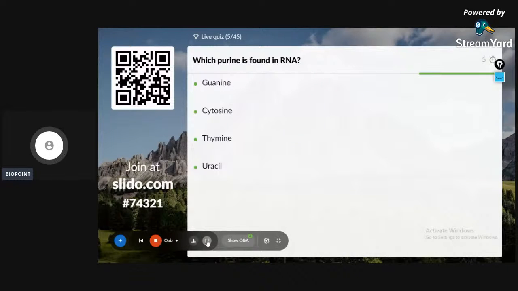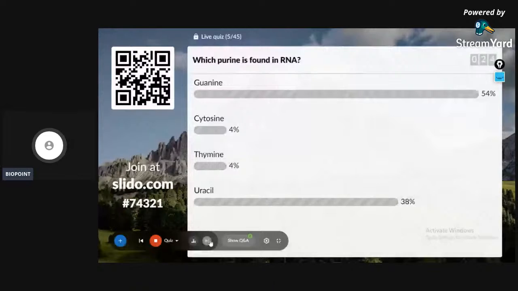Which purine is found in RNA? Option A, guanine; B, cytosine; C, thymine; D, uracil. The correct answer is option A, guanine. Guanine is the purine found in RNA. Sixth question on the screen.